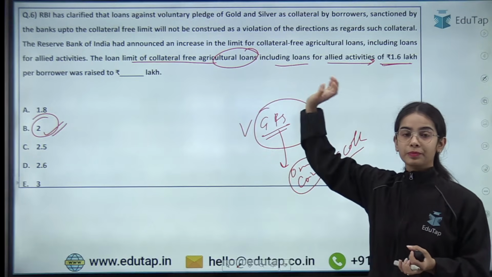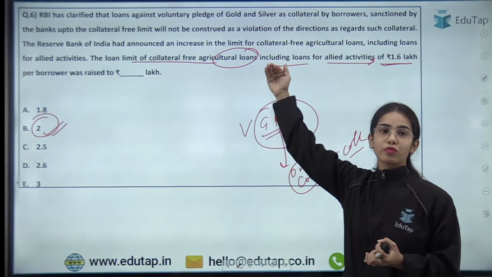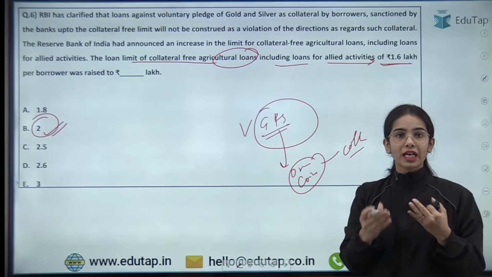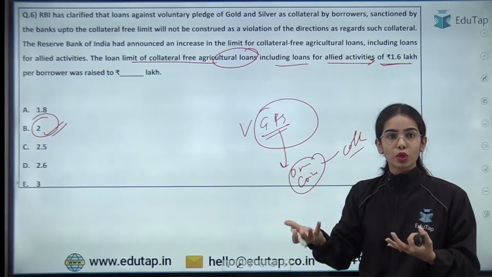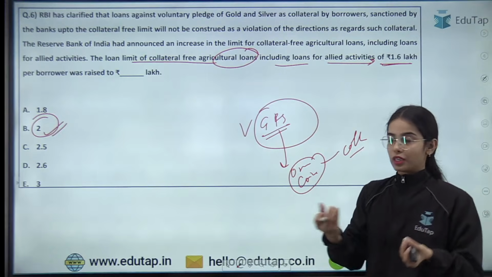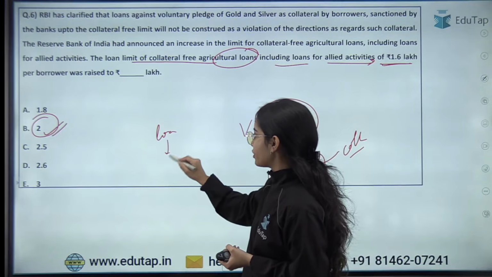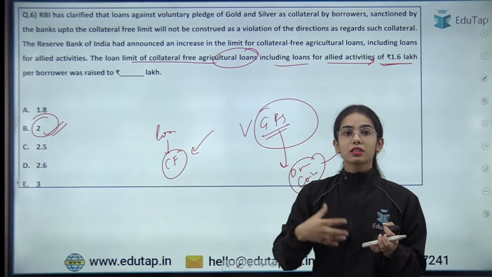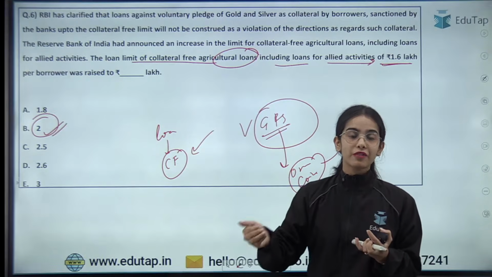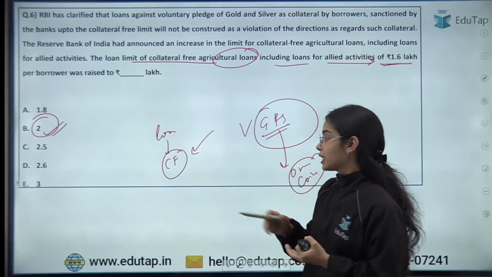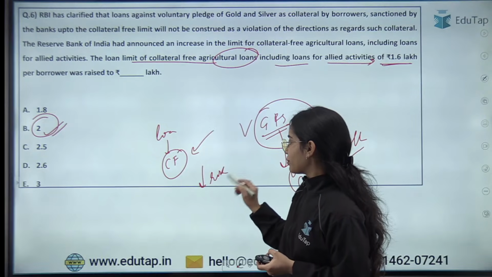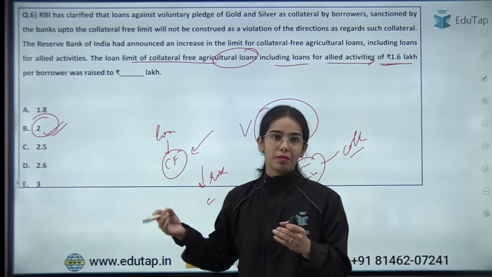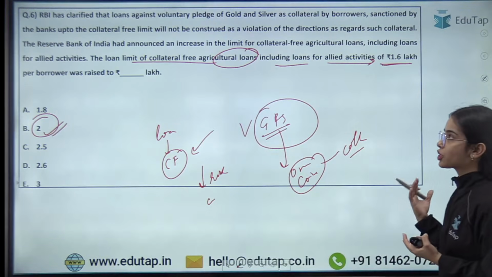So here basically you can understand that the loan limit was increased. First of all, it was increased previously, and now it has been said that for the collateral free loans also you can provide voluntary collateral. So the loan is collateral free, but you can voluntarily provide collateral. If you are providing the collateral, the banks are more safe, they are feeling more safe, and there is less risk involved. Okay, so if there is less risk involved, there can be easier terms and conditions that can be used, as well as lesser interest rate that can be charged by the bank. This is the basic idea. I hope this is very much clear.